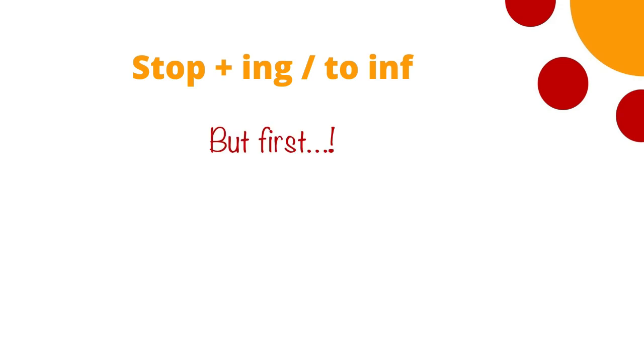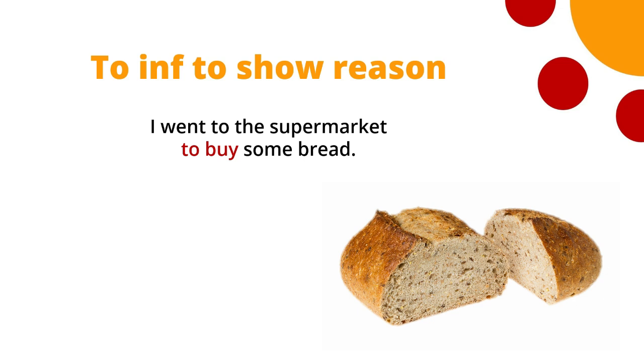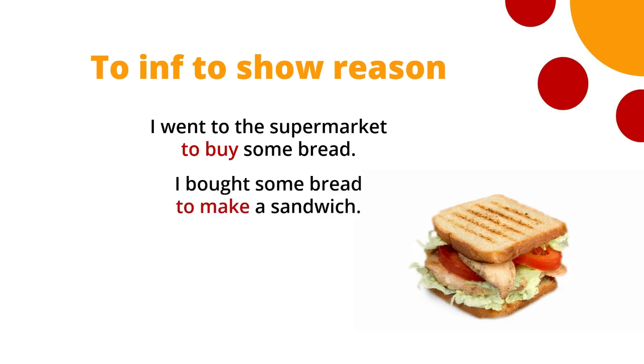So before we go any further, there's something we need to look at. The to infinitive to show the reason for doing something. I went to the supermarket to buy some bread. Why did I go to the supermarket? Yes, to buy some bread. You see, the verb to buy is explaining the reason for going to the supermarket. Here's another one. I bought some bread to make a sandwich. You see, the verb to make is expressing the reason for buying the bread. Okay, to infinitive can show the reason.